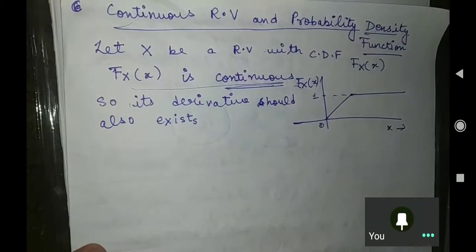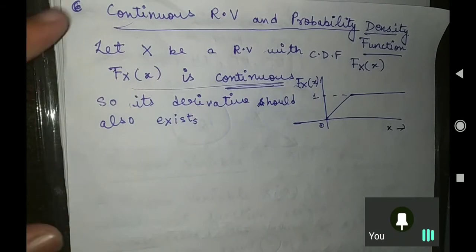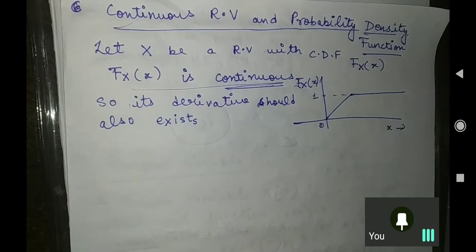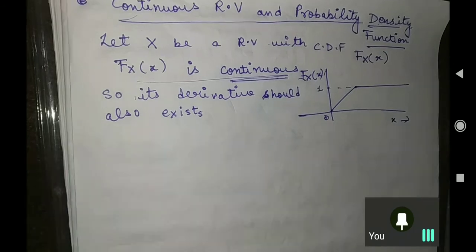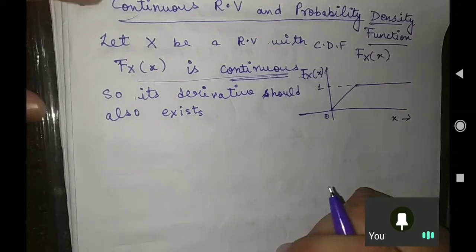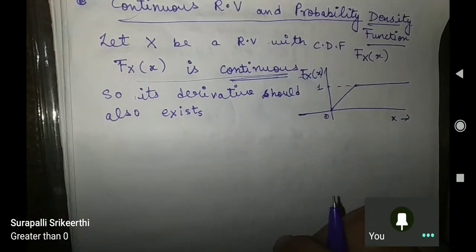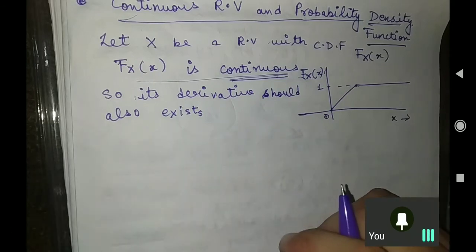But can anybody tell me the function whose derivative will exist everywhere, but there is one point where it will not exist? Can anybody tell that point? At what point, or we can say except at which point its derivative will not exist? At 0. What do you call that 0? I want some technical term answers.